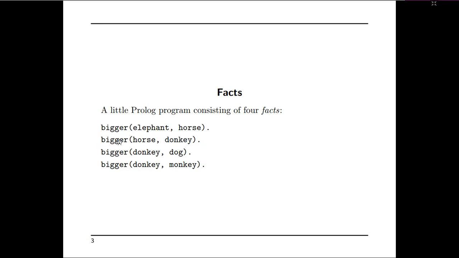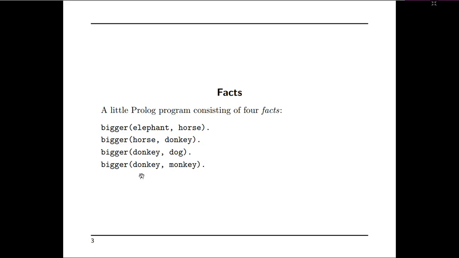Horse is bigger than donkey. Donkey is bigger than dog. Donkey is bigger than monkey. So this is the way the rules are written. Here bigger is said to be the functor, and these are the parameters, elephant comma horse.